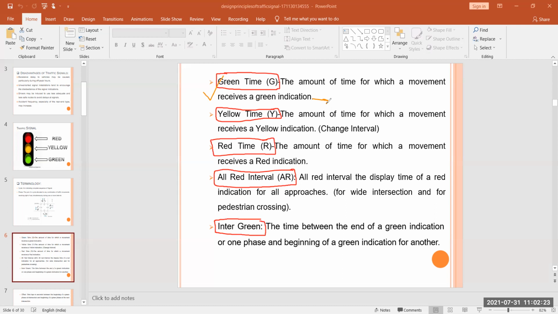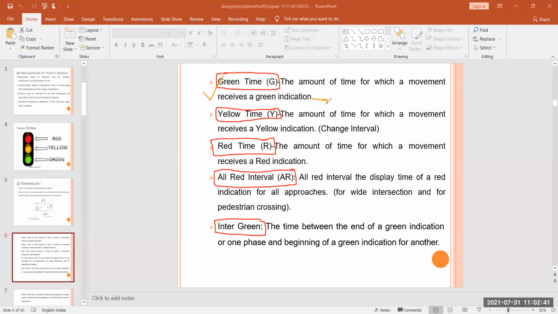Here we have a change interval of option. Next is your red time. So the amount of time for which a movement receives a red indication is your red time, and generally our red time is indicated as R. Next is our all red interval. It is indicated as AR.